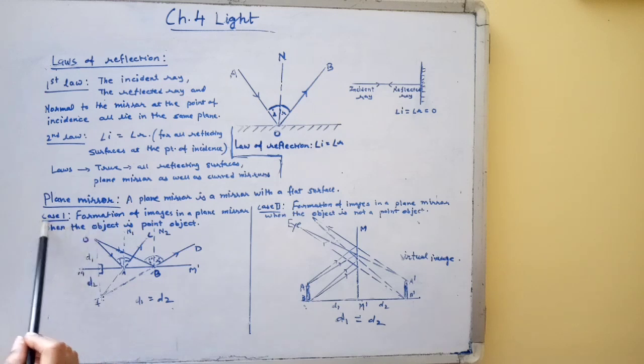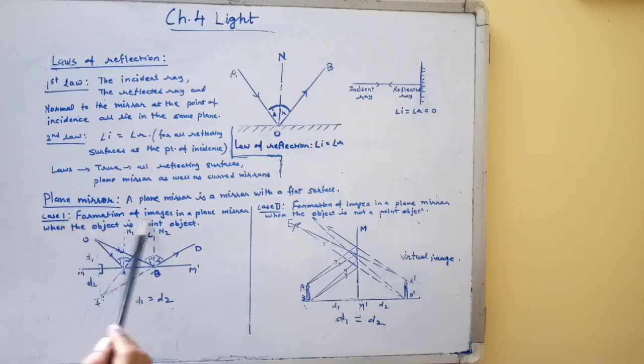Now, case 1. Formation of images in a plane mirror when the object is a point object. When a point object O is placed in front of the mirror MM', the rays of light travel in all directions. Now consider two rays OA and OB incident at MM', that is the plane mirror.